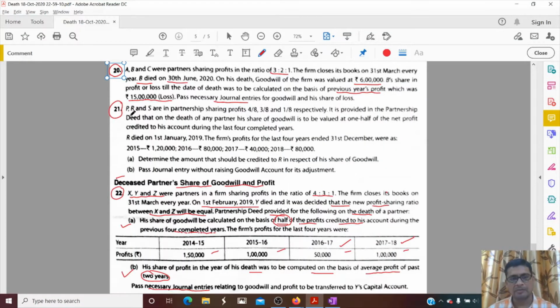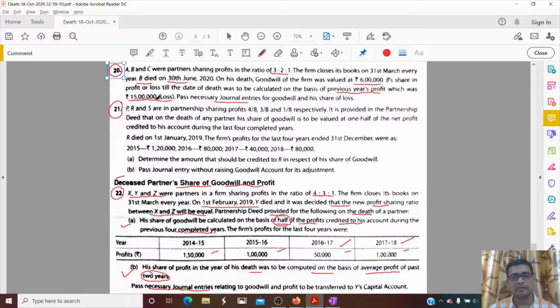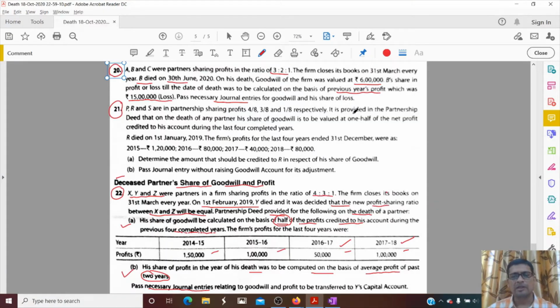P, R and S are in partnership, sharing profits 4:3:1. It is provided in the partnership deed that on the death of any partner, his share of goodwill is to be valued at one half of the net profit credited to his account during the last 4 completed years.